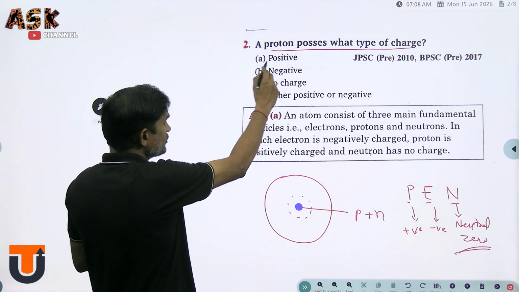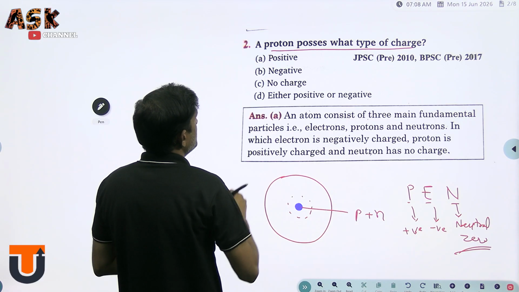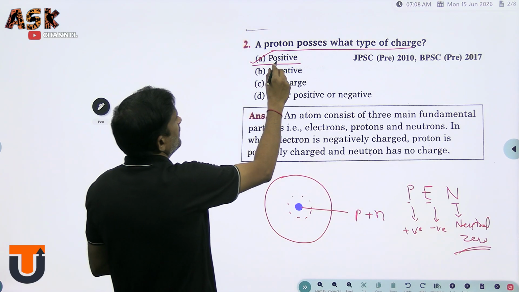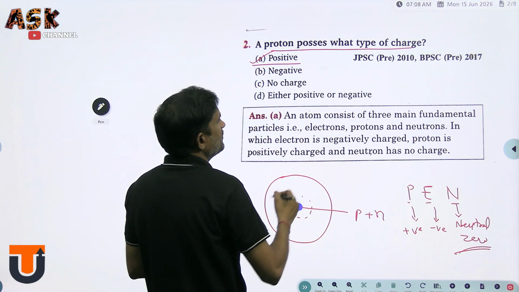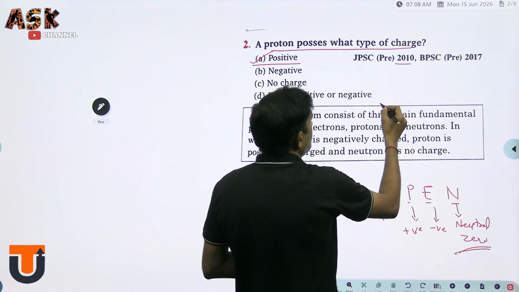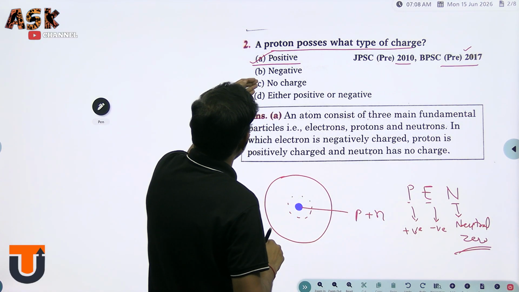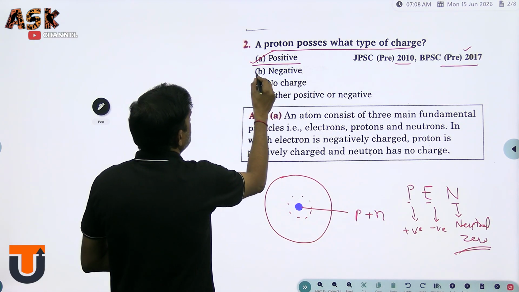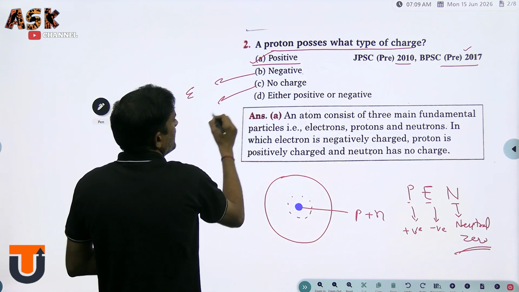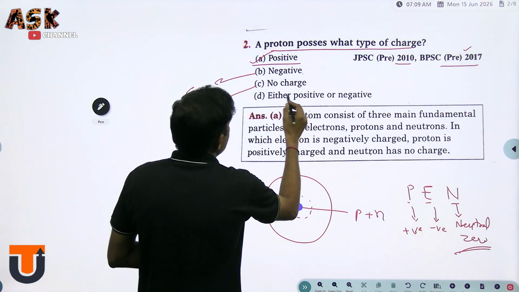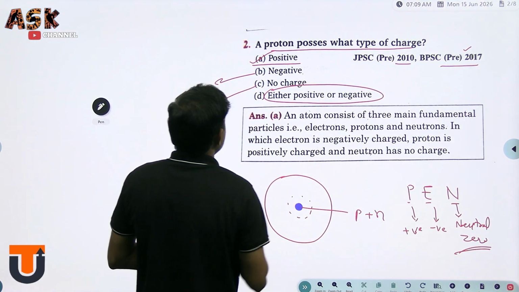So a proton possesses what type of charge? Positive. Here option A is the direct, right answer. The question belongs to the JPSC preliminary examination 2010 and the BPSC preliminary examination 2017. The remaining options: negative charge means electrons, and no charge means neutrons. There is no possibility for these options.